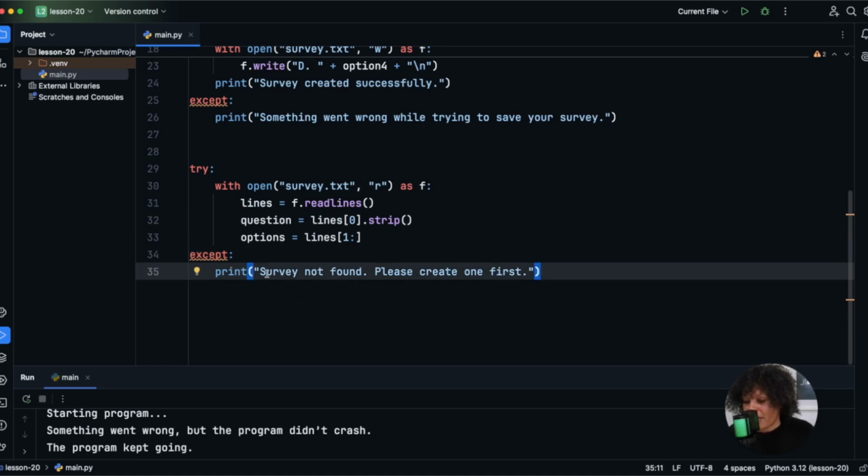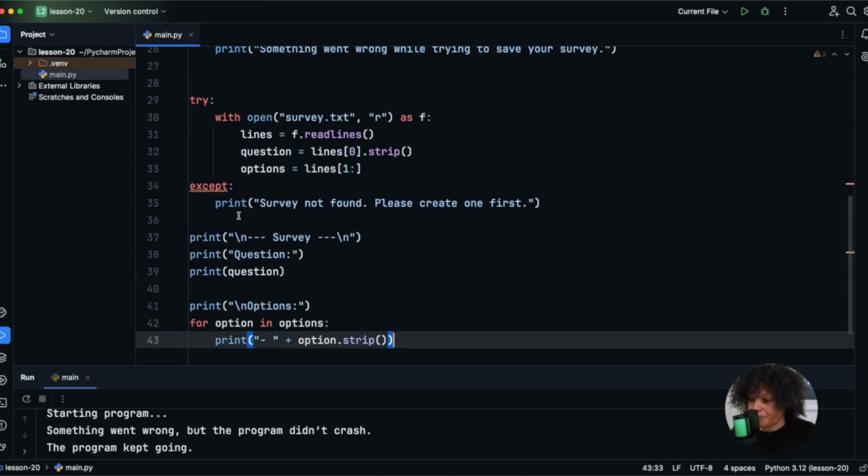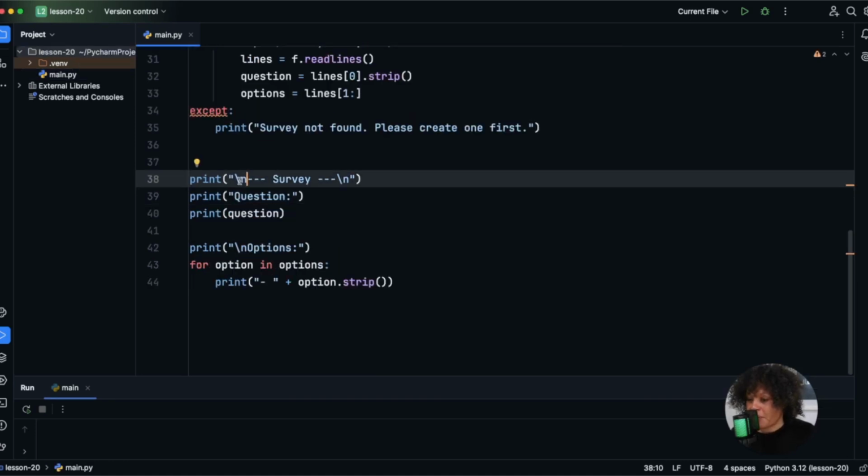All right, so now that we have the question and options loaded from the file, let's display them in a clean and readable way. So I'm going to paste some code. Let me just quickly show you what's happening right here in displaying the survey. This line, of course, is a print statement with the survey. Okay, and then we're going to add some spacing before and after as a header just to visually separate the survey from the other output.